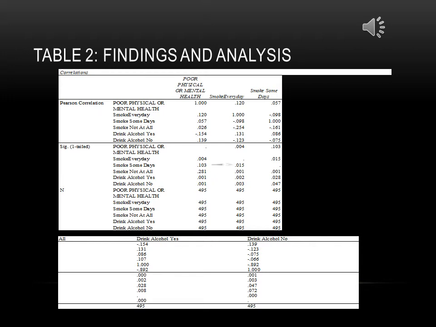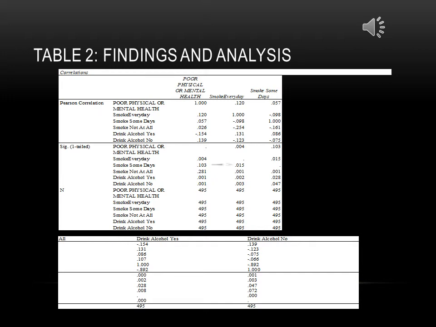Smoke some days and poor physical and mental health were not significant. r equals 0.057, R squared equals 0, p-value of 0.103 with 0 variance. Smoke not at all and poor physical and mental health were not statistically significant. r equals 0.026, R squared equals 0, p equals 0.281, and 0 variance.